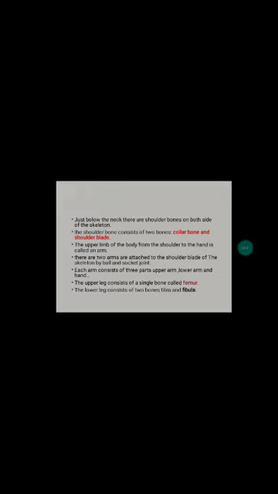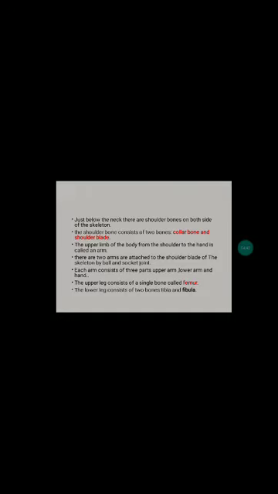The upper limb of the body from the shoulder to the hand is called the arm. There are two arms attached to the shoulder blade of the skeleton by a ball and socket joint. Each arm consists of three parts: upper arm, lower arm and hand.